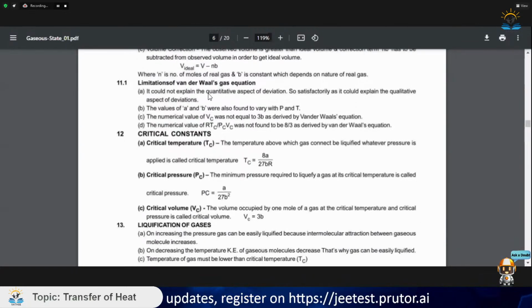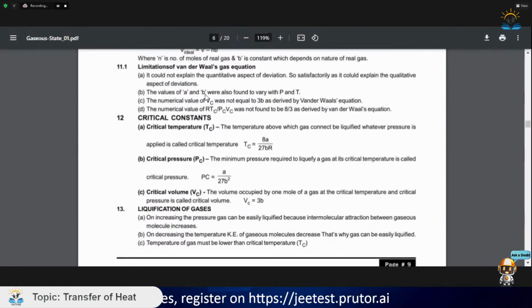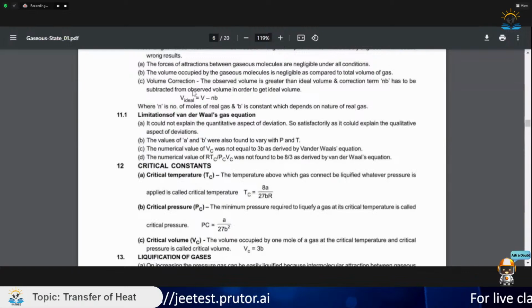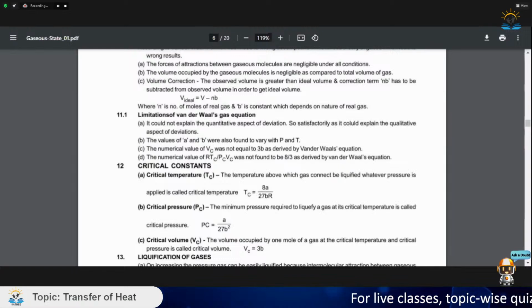This is just a basic thing that can be learned. They will also ask a's dimension. A's dimension would be the dimension of pressure into the dimension of volume square, upon the dimension of mole square. So this should be learned.